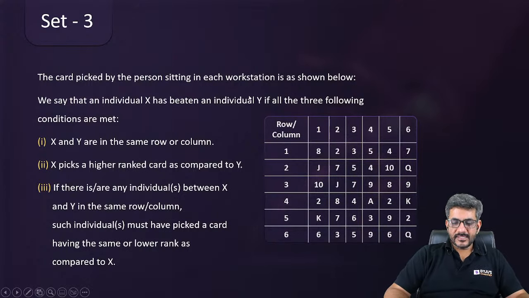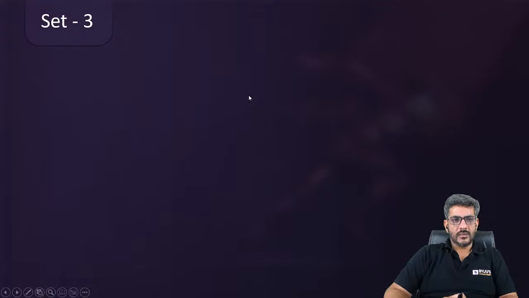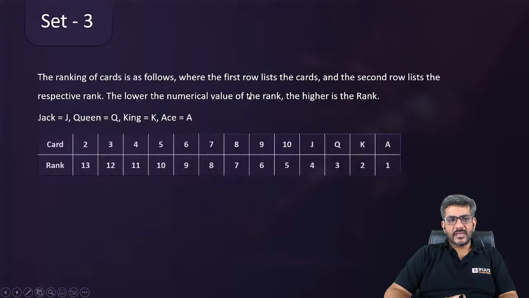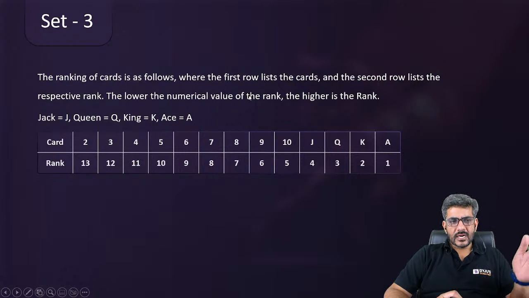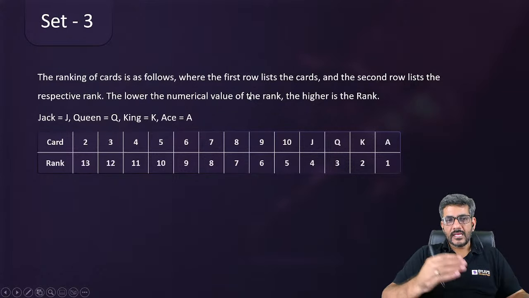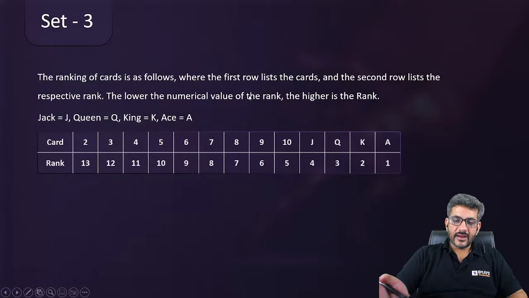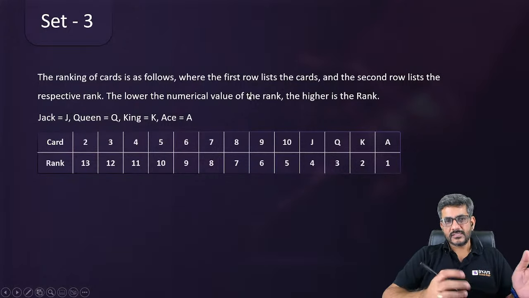Okay. So, as many of you probably would have seen such a set before as well, it's an exact replica of a CAT set. So the ranking of the card is given as follows. He says the card with number 2 is ranked 13, that is the minimum value. And then as and when we go on, 3, 4, 5, 6, 7, 8, 9, 10, J, Q, K. So ace is highest ranked, followed by a king, then queen, then jack, 10, 9, 8, 7. So this is the ranking according to which we have to move here.